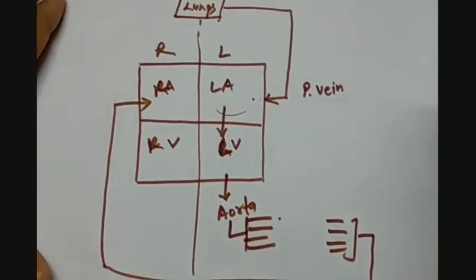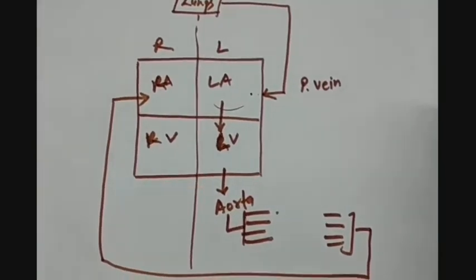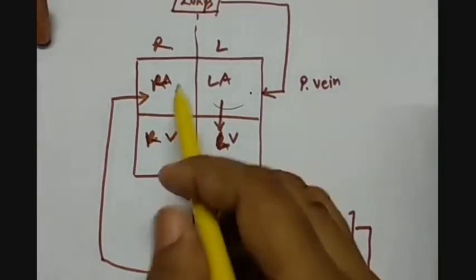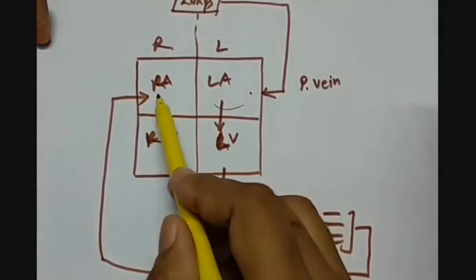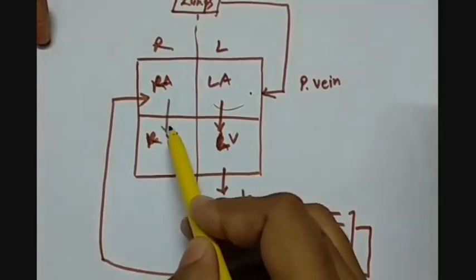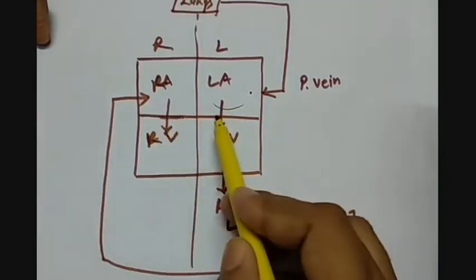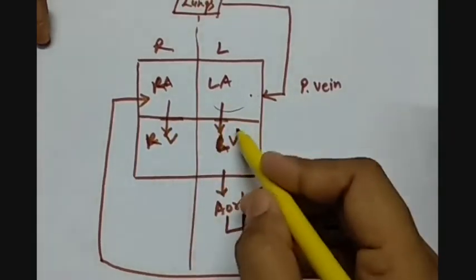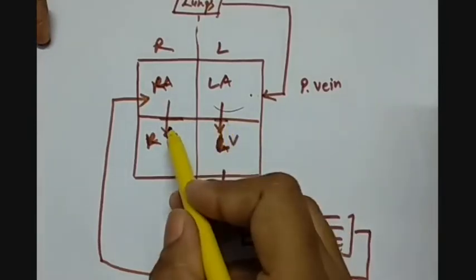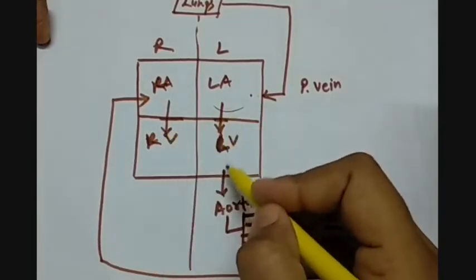So just a brief introduction of how the heart works I am giving you here. Then from here, the right atrium again contracts and the blood comes into the right ventricle. Here we have the tricuspid valves, here we have the bicuspid valves. So they make the blood flow only in one direction.